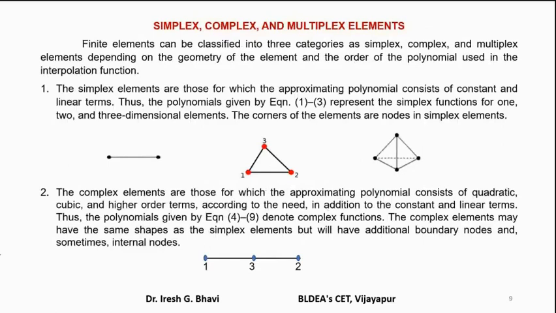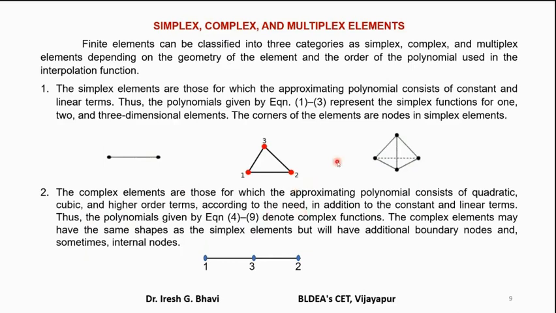The complex elements are those for which the displacement model assumed is a quadratic or cubic and higher order terms according to need. Means what? According to accuracy requirement.